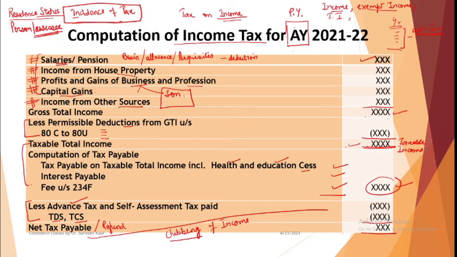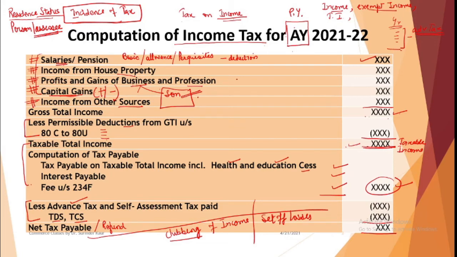So the clubbing of income will come into picture, and then the income of that person will be clubbed with your income. So what are the rules? Then the set off of losses, carry forward of losses, like you have capital gains here. Gain does not imply a positive income, it may have a negative income also. When we say profit and gain of business or profession, you may have losses also.